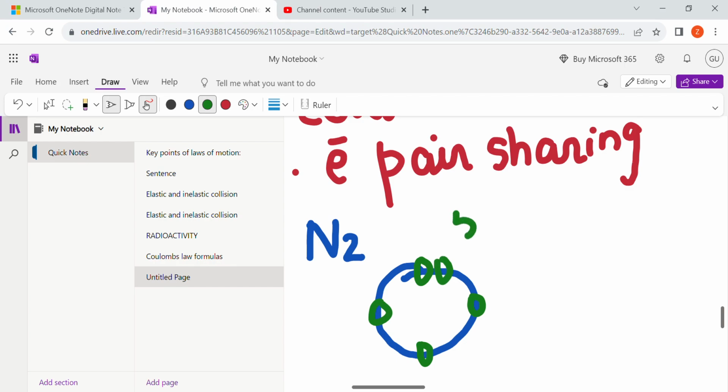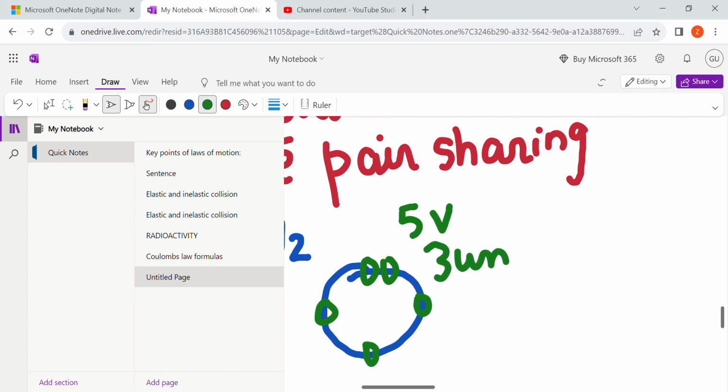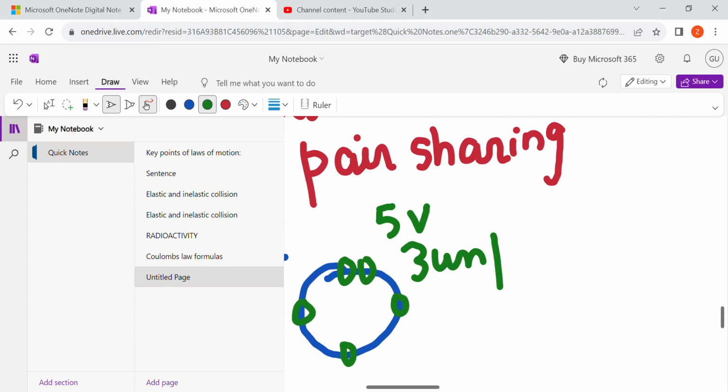So valency would be 5, and how many electrons are required कि ये अपना octet complete करे. 3 are required. So 3 are unpaired. अभी pair नहीं हुए वे. Unpaired means that they are incomplete.